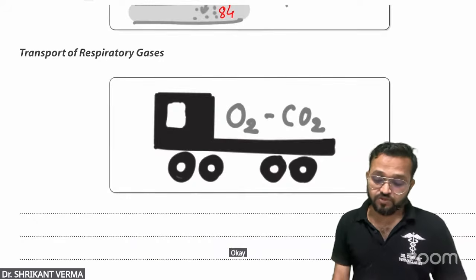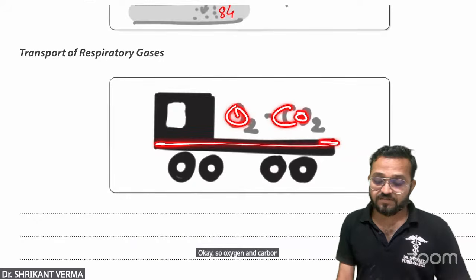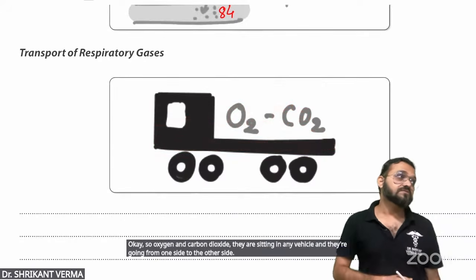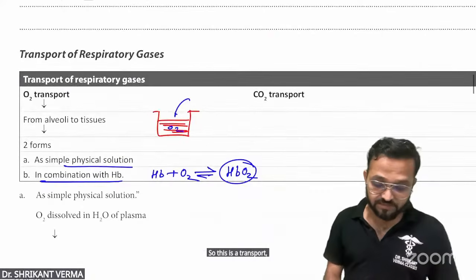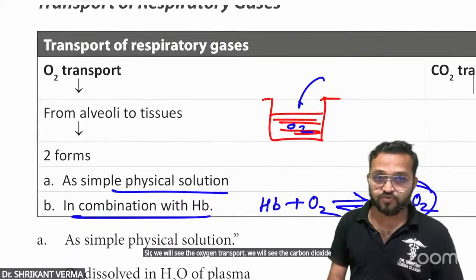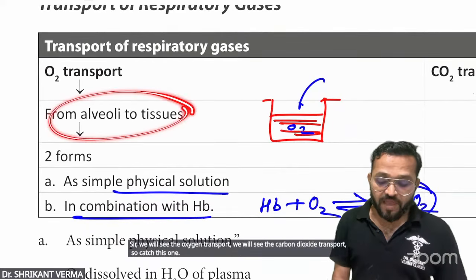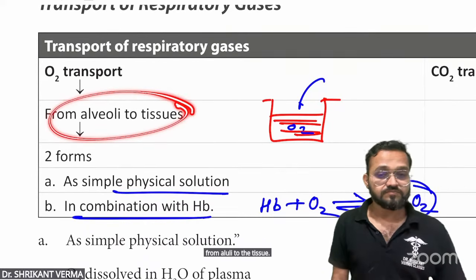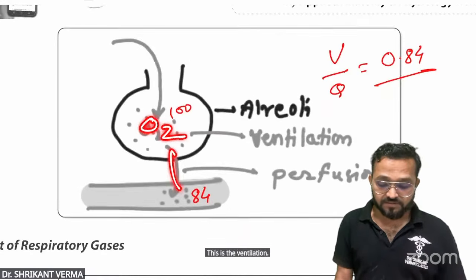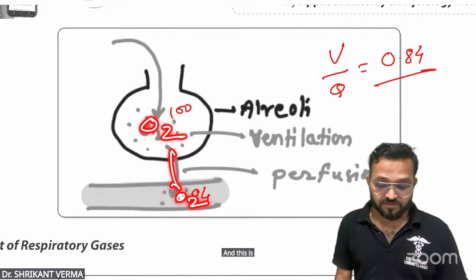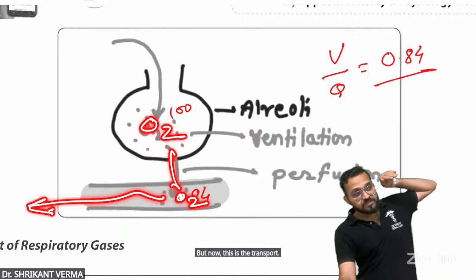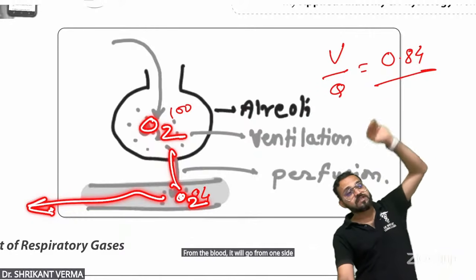Okay, so oxygen and carbon dioxide, they are sitting in any vehicle and they are going from one side to the other side. So this is transport. Okay, catch here, sir. We will see the oxygen transport, we will see the carbon dioxide transport. So catch this one. From alveoli to the tissue, sir, this is the ventilation and this is the perfusion. But now this is the transport. From the blood, it will go from one side to the other side. That is a transport. Are you getting?